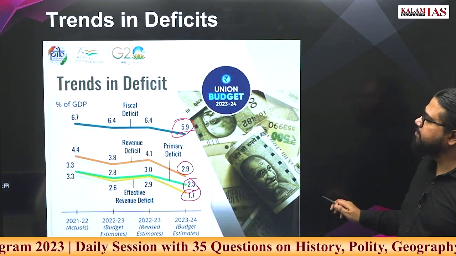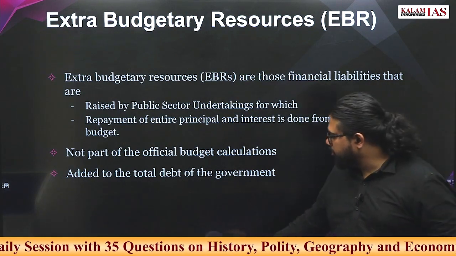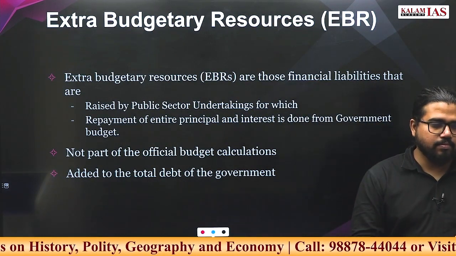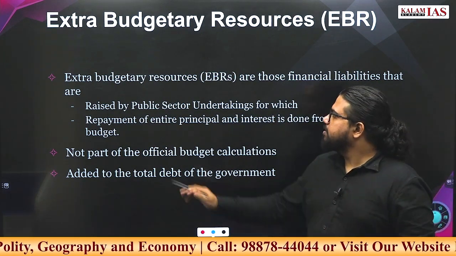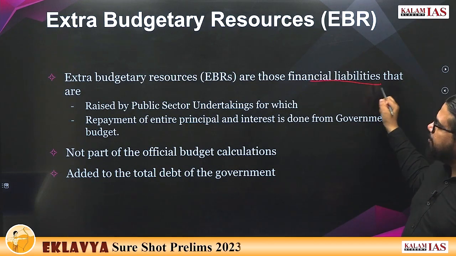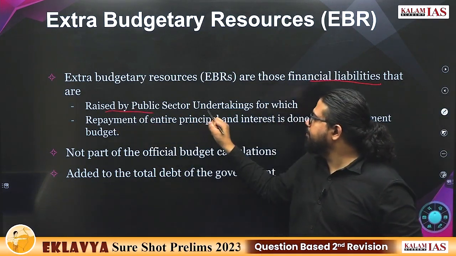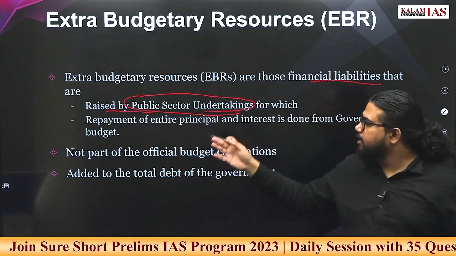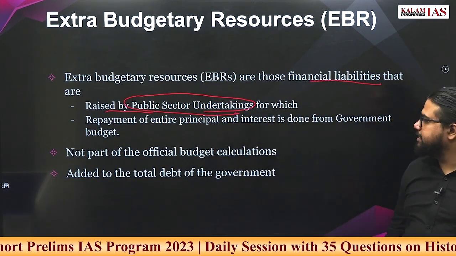Go ahead. What does extra budgetary borrowing mean? Those that come from the budget, but are not reflected in the fiscal deficit. Financial liabilities that are raised by public sector undertakings. Government is not raising the money, but some other organization is raising the money.